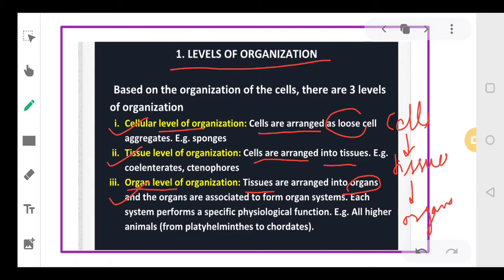right? And these organs can have one more organization: they can club together to form the organ systems. And such organisms like platyhelminths and the chordates all have organ systems in their body. That is why they are referred to as complex organisms.